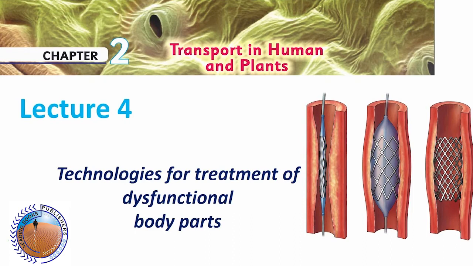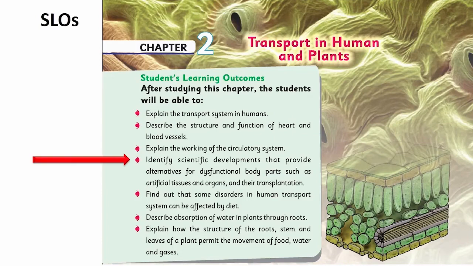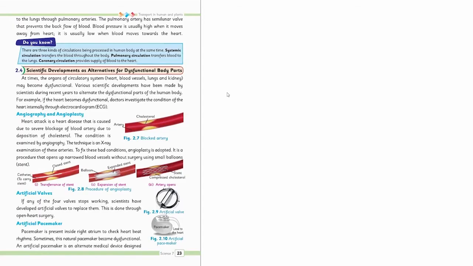The corresponding SLO for our topic is SLO number 4, which is to identify scientific developments that provide alternatives for dysfunctional body parts such as artificial tissues and organs and their transplantations. These are some of the techniques that we are going to study in this lecture. To achieve this SLO, we have the support of our textbook at page 23 and the topic 2.4, which is about the scientific developments as alternatives for dysfunctional body parts.